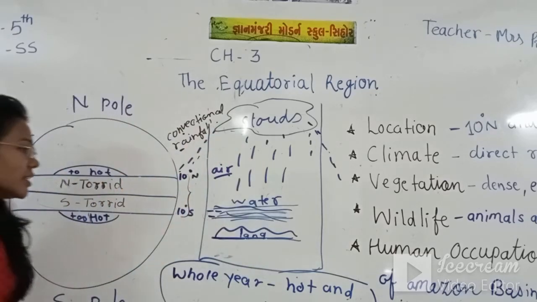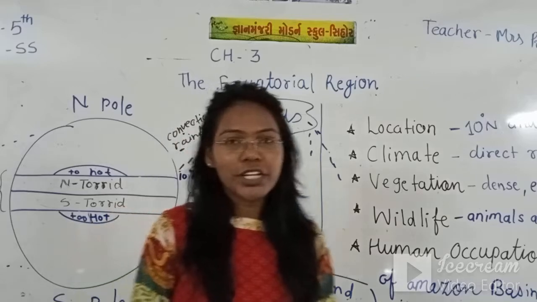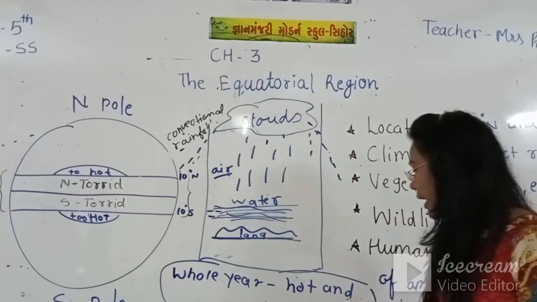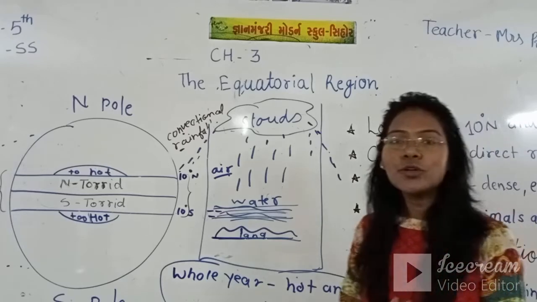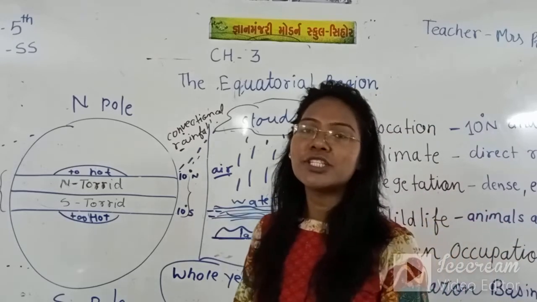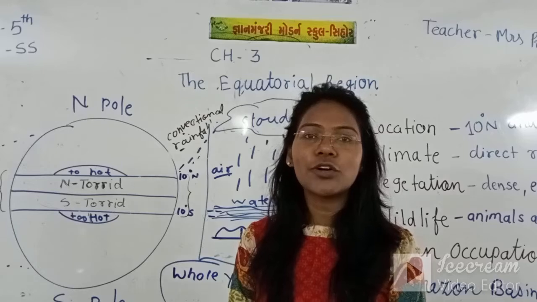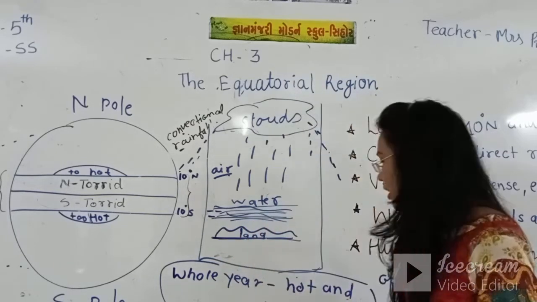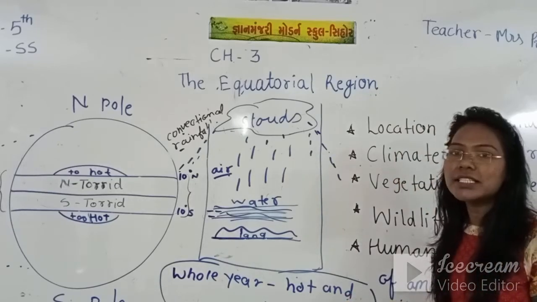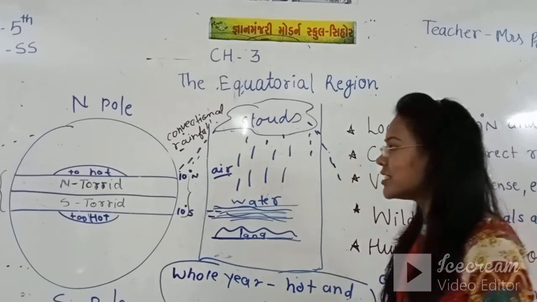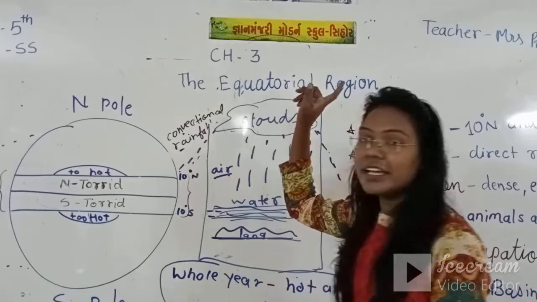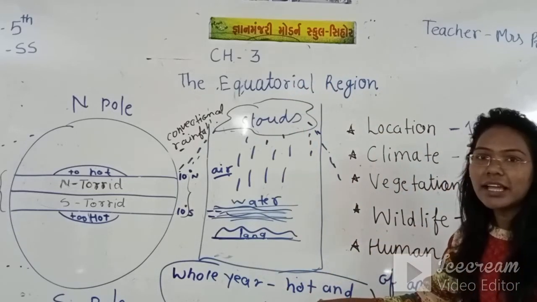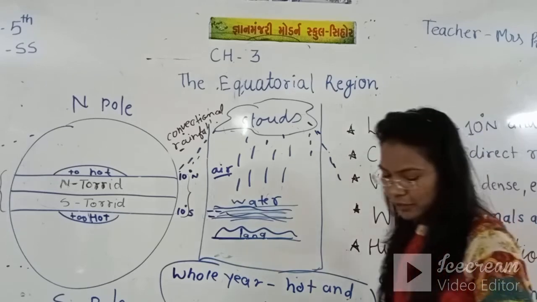So if you see the climate of the equatorial area, the climate is just hot and humid the whole year. There is no changing season. That means you cannot feel the winter there, or a continuous monsoon season. You just feel the hot and humid season. No changing season is there in the equatorial region. So the whole year just hotness is there and humidity is there.